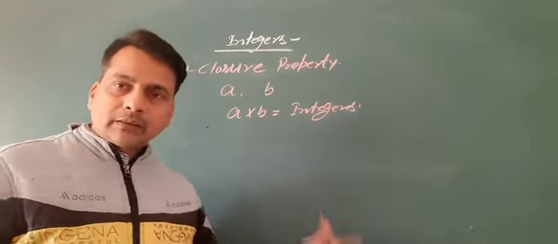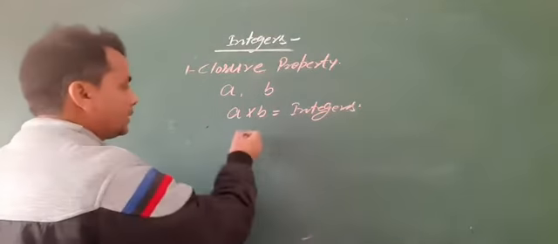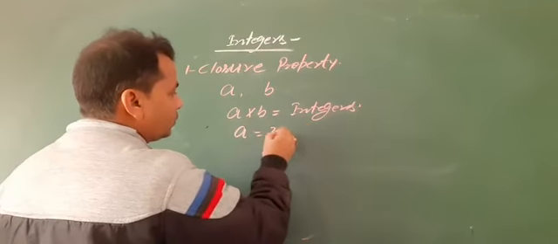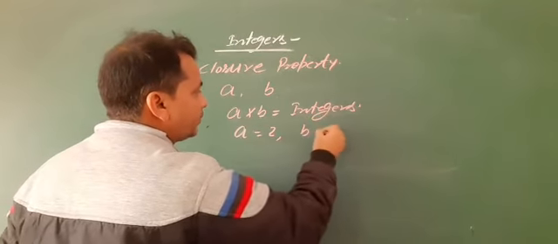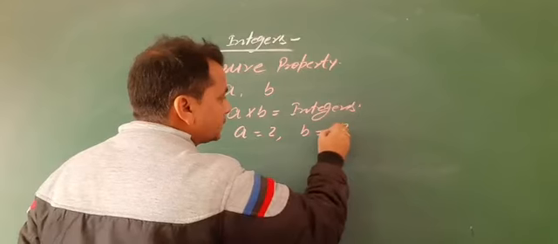Suppose the two integers are a equal to 2 and b equal to minus 3.